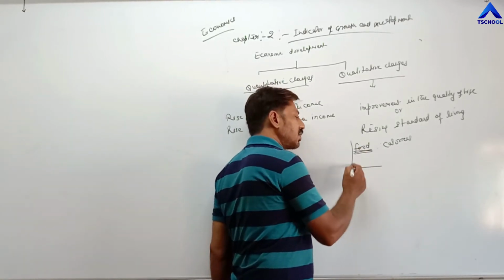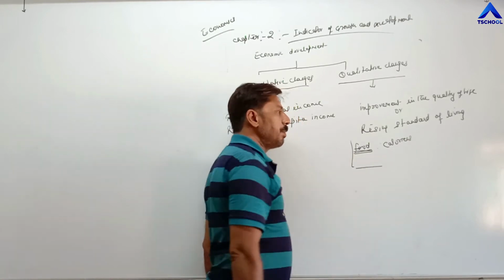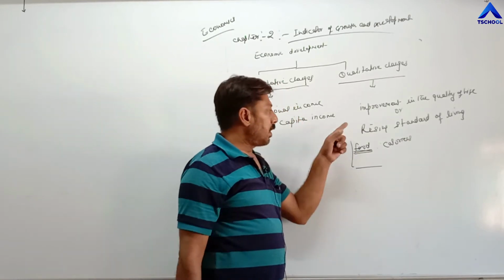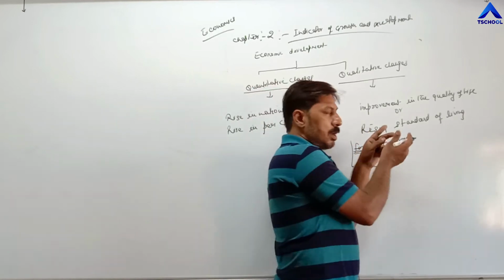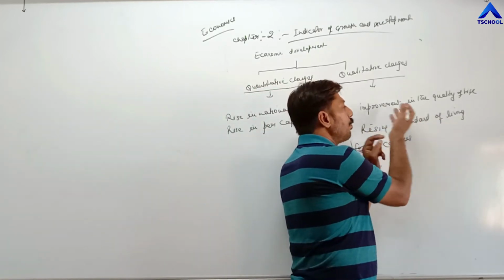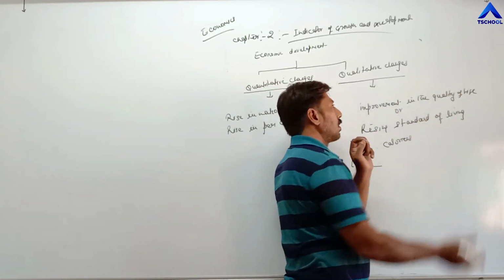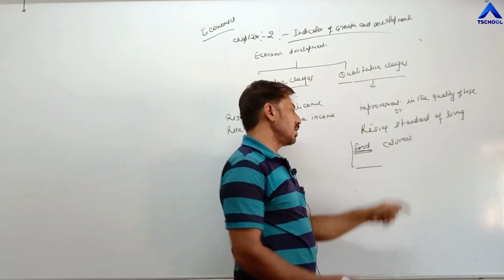These are the factors on which basis we can measure whether an economy is improving its standard of living or quality of life. That is called qualitative changes.